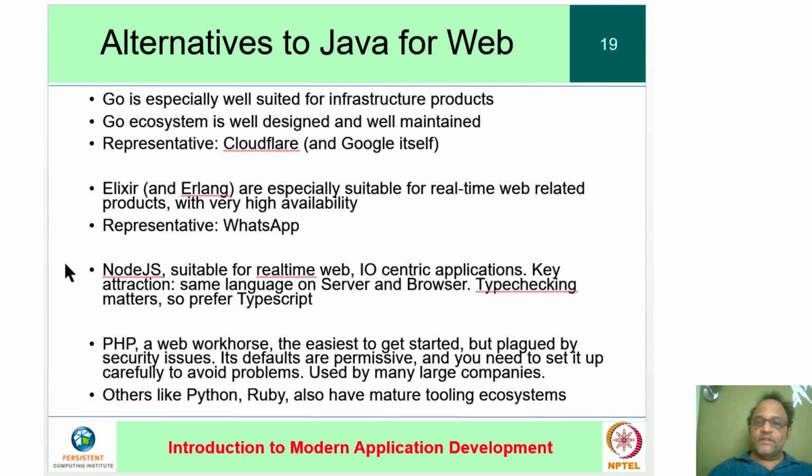There are other languages, if you like, Python, Ruby, etc., which have mature tooling ecosystems, but they are, in some sense, especially Python, very much general purpose languages. Whether or not a particular web related thing will be supported changes from time to time. For example, HTTP2 support is not all that great, if I remember correctly. In any case, it doesn't really matter.